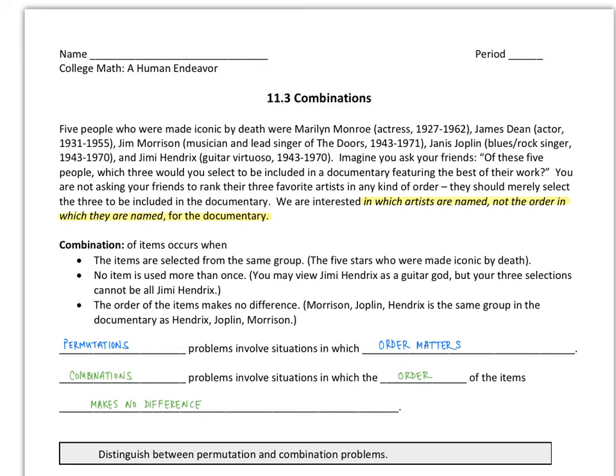Welcome to video 3, 11.3 combinations. So today we're going to talk about when order does not matter.